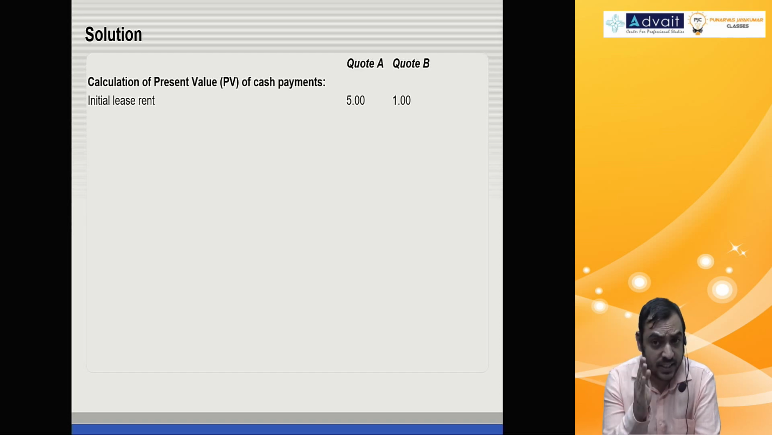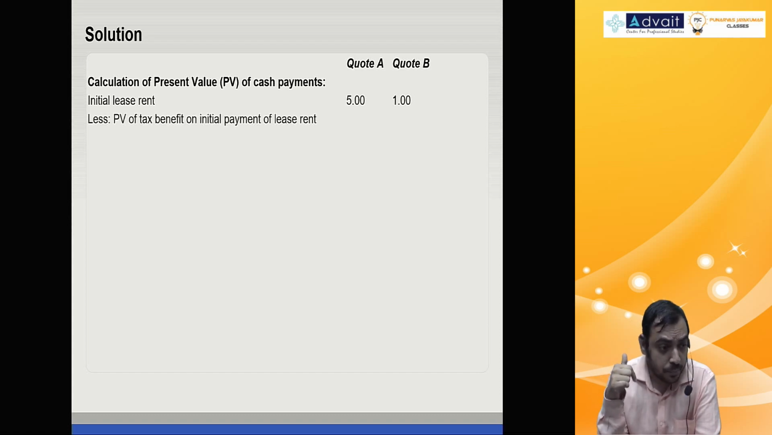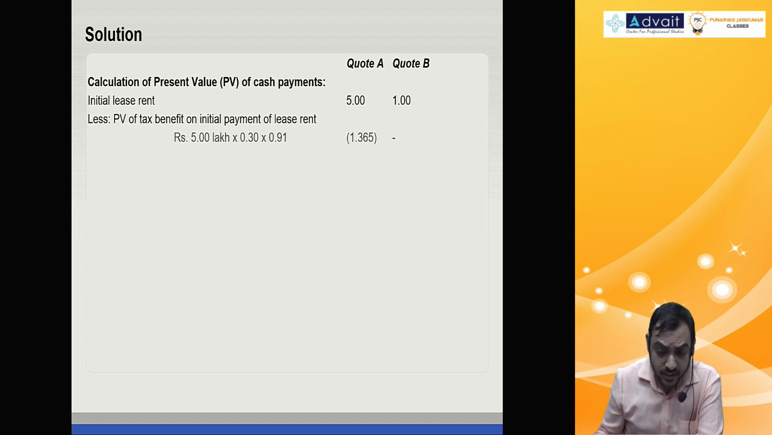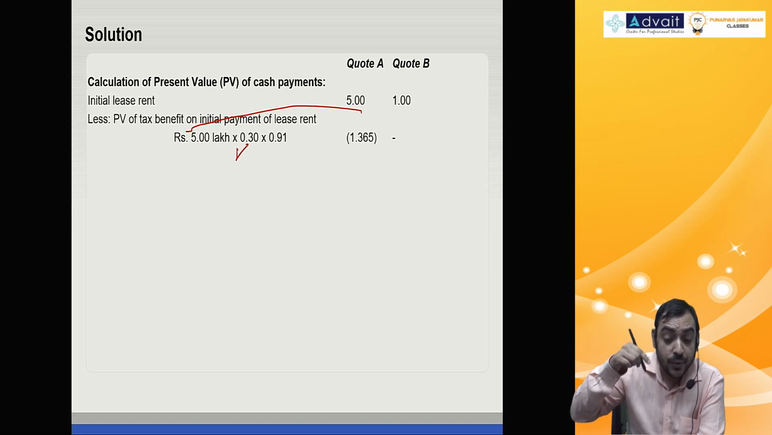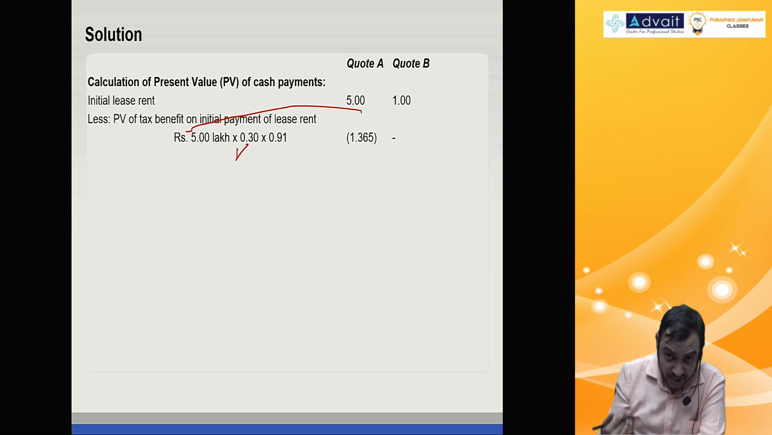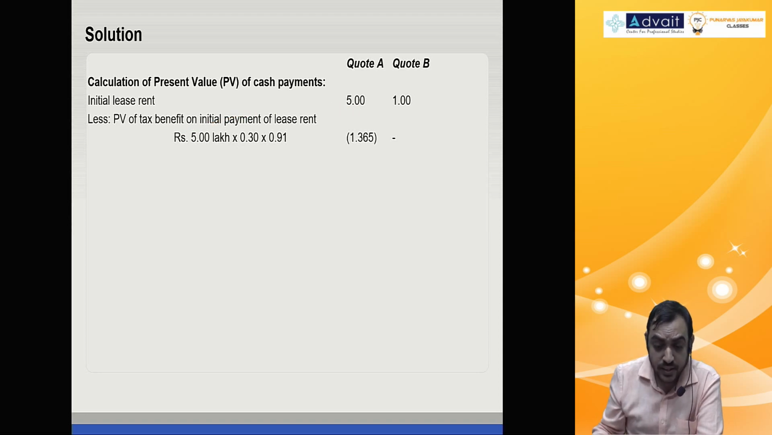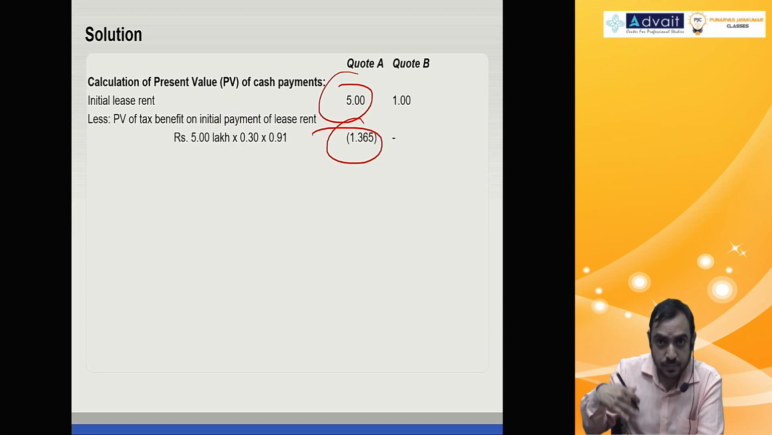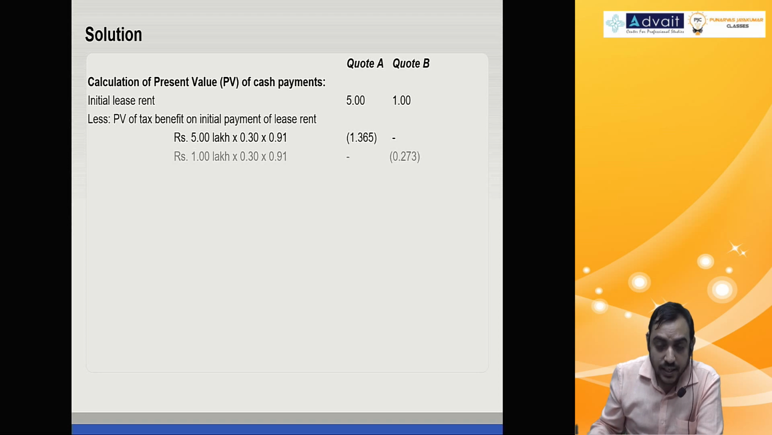Initial lease rental, present value only, 5 lakh, 1 lakh. But tax benefit, which I need to subtract, is 5 lakh. Tax benefit 30%, but because it takes place after year 1, discount it, first year discounting factor. This is outflow, so tax benefit is minus. Like 1 minus T. So this is 1 lakh, tax rate 30%, discounting factor 0.91.